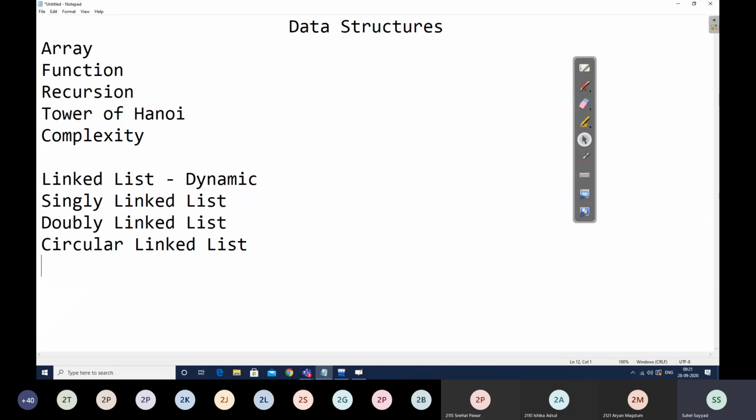Then we had also discussed few of the problems which could be solved with help of linked list. So we had discussed problems like number of occurrences and searching the element in a given linked list. And we had also seen a problem of merging of two sorted linked list into one sorted linked list, right? And in the practicals also you people have done fantastic work by solving some of the other applied problems. Batch wise problem statements were given and many problems we have seen which could be solved with help of linked list.